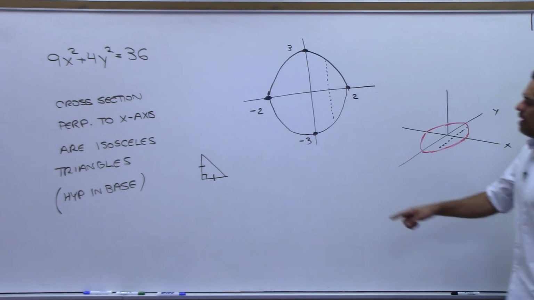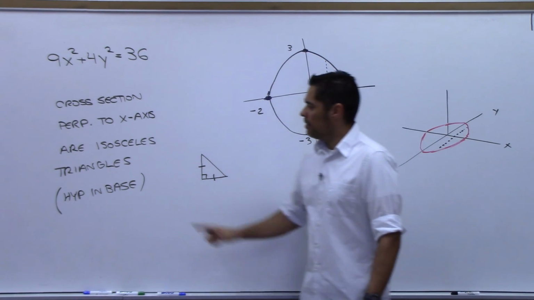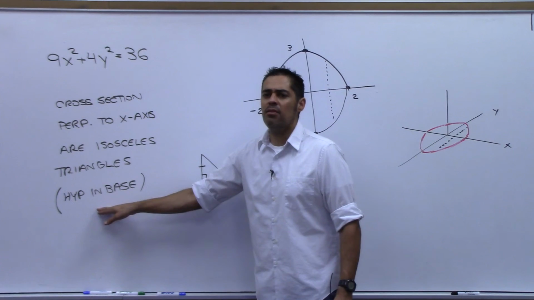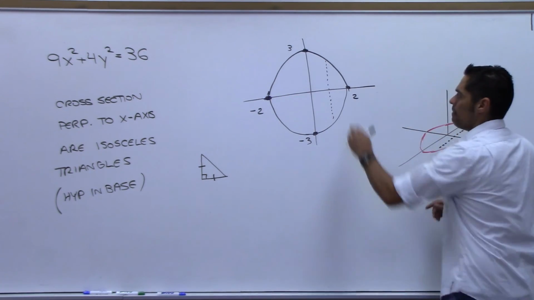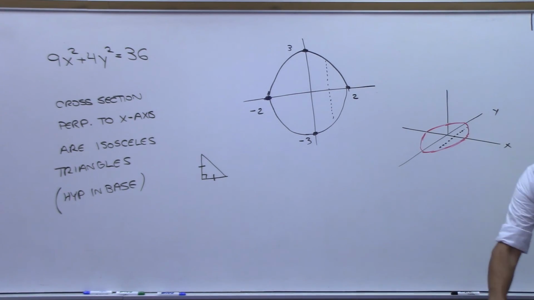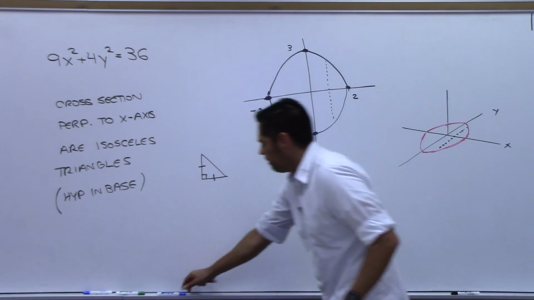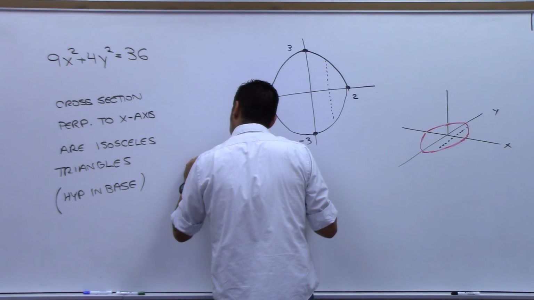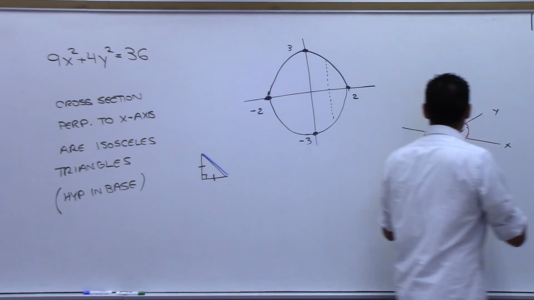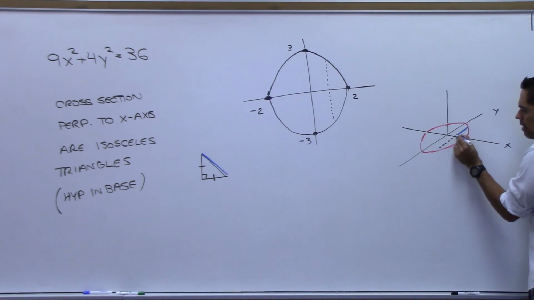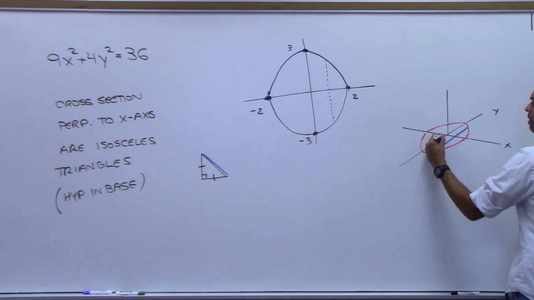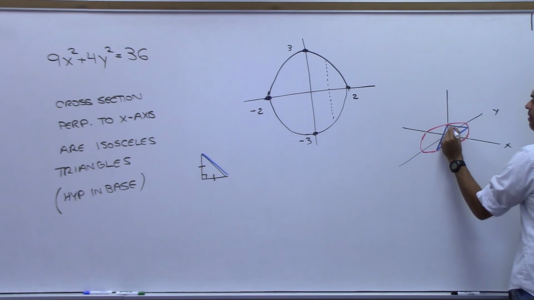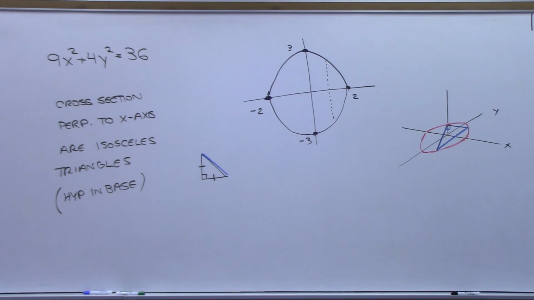But this says that when I take this cross section and look at it, this isosceles triangle I get, the hypotenuse is in the base, which means that this edge is the hypotenuse. So if I would do this in color, this hypotenuse in blue must be the edge that's right here. Understand? And then the right triangle comes up from there and back down there, and that's a right triangle. Do y'all see that three-dimensionally? Yeah.